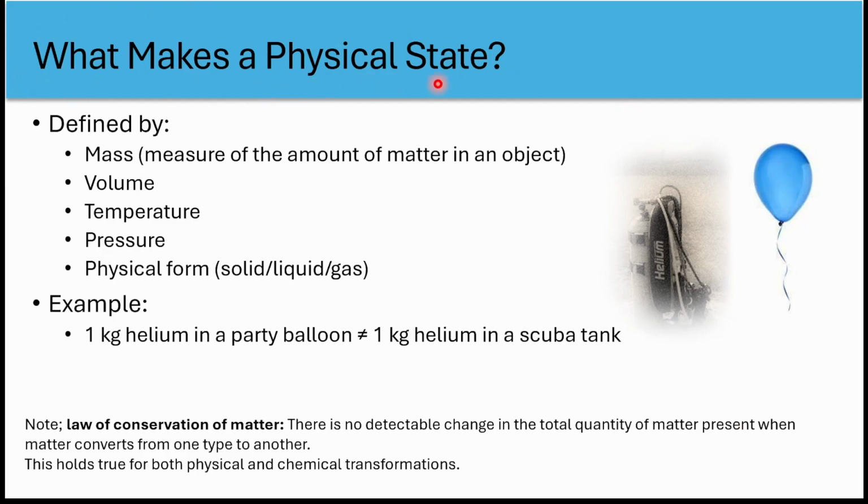So what makes a physical state then? They are defined by mass, volume, temperature, pressure, and physical form. Mass is a measure of the amount of matter in an object. So a physical state is like a recipe. It needs all ingredients to be measured.